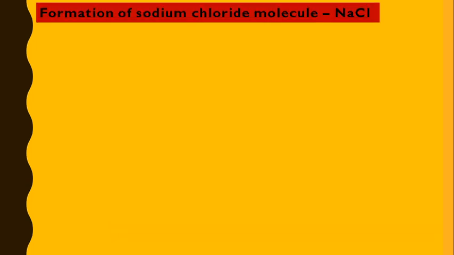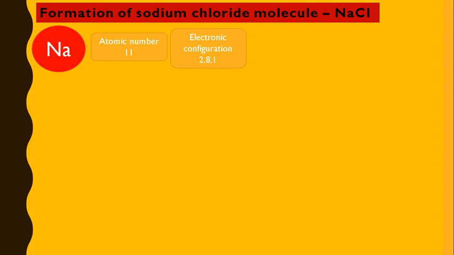Let's see how sodium chloride is formed. This is also an ionic compound. So let's take this example. Sodium, as we all know, has atomic number 11, so the electronic configuration will be 2, 8, 1.